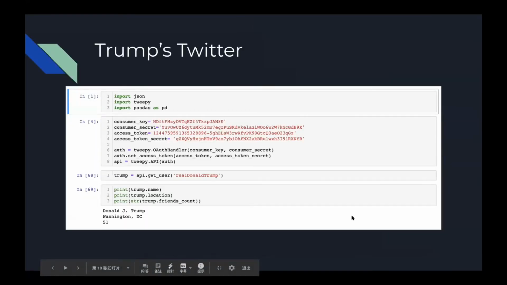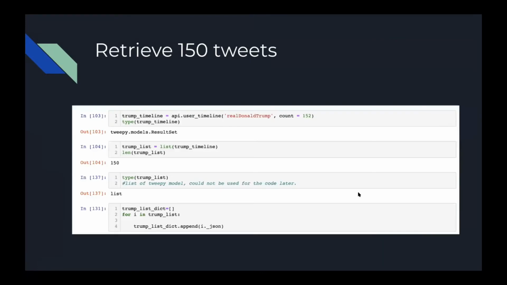Actually, we designed a function that could help us calculate the popularity score between Trump's and Biden's tweets. Here is about Trump's Twitter, what we learned from the class. We use these codes to crawl Trump's Twitter, and we retrieved 150 tweets from Trump's Twitter account.